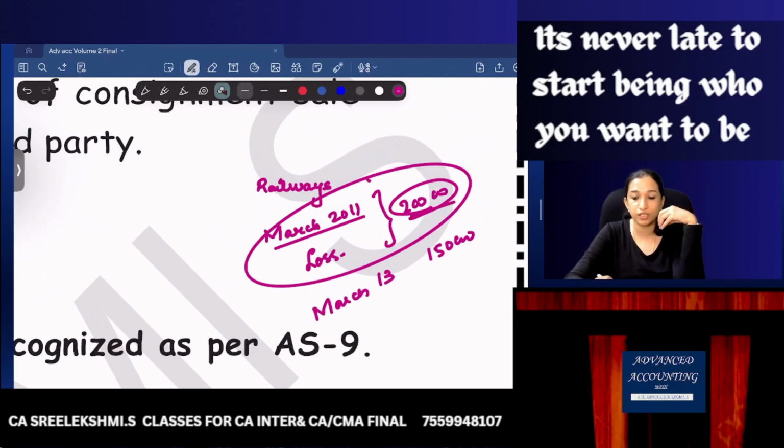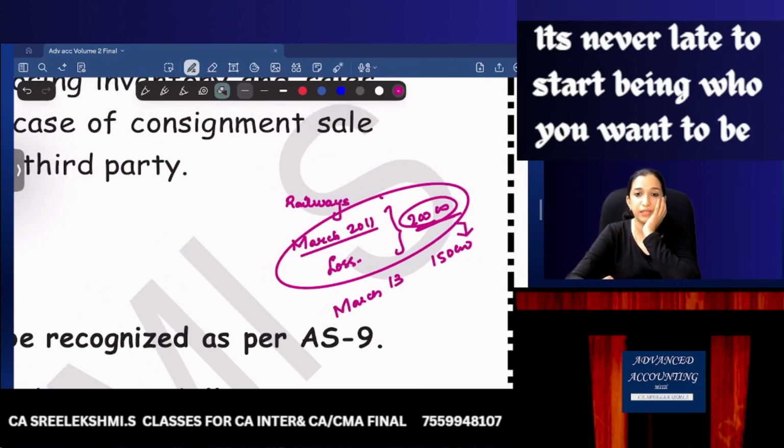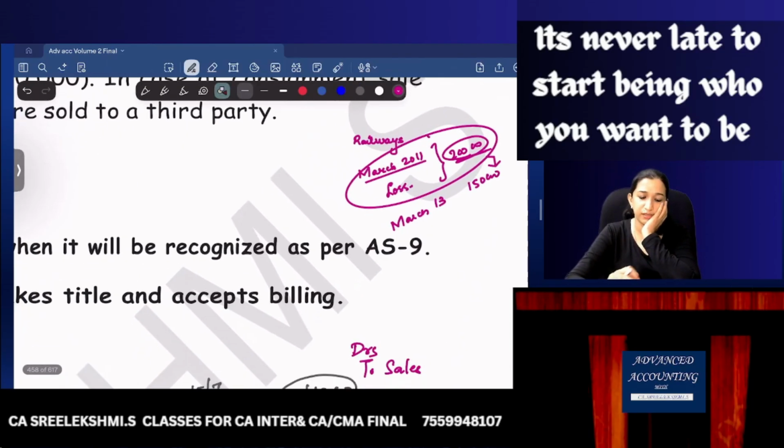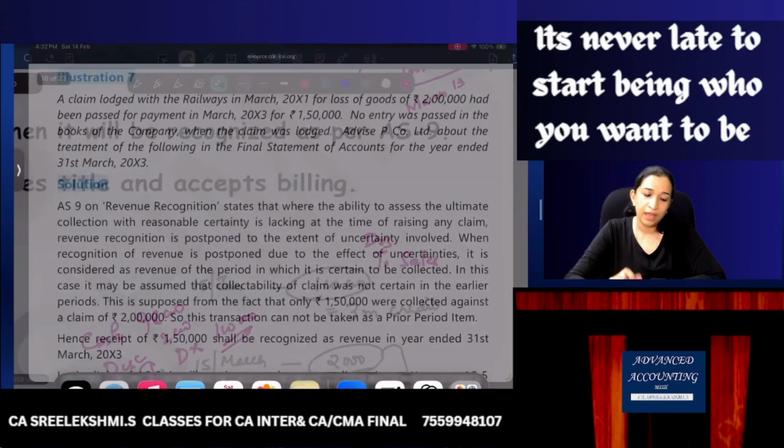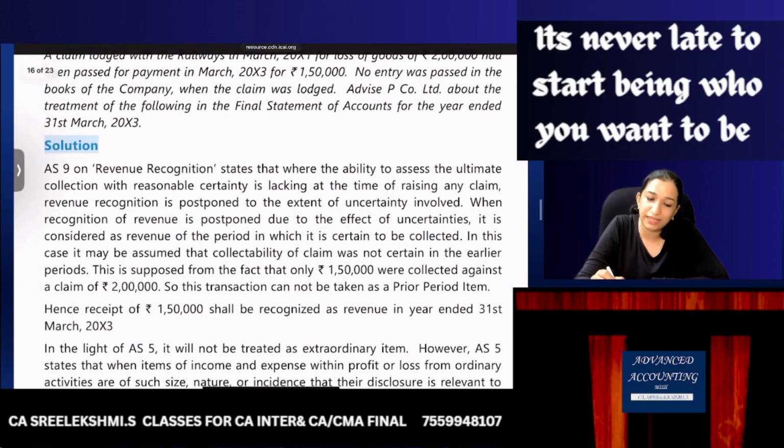Do you think this 2 lakh rupees we will receive or goods can be recovered? There is no certainty. So it should be recognized only upon receipt. That is correct. Okay, let me read. As per AS 9, whether the ability to assess the collection with reasonable certainty